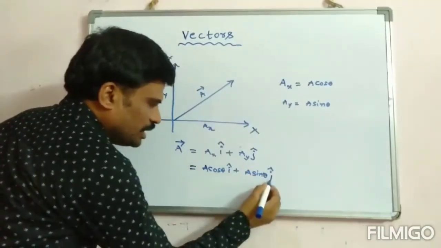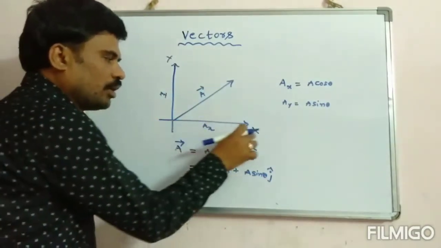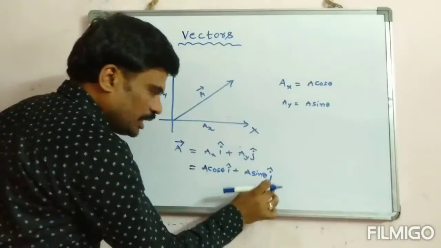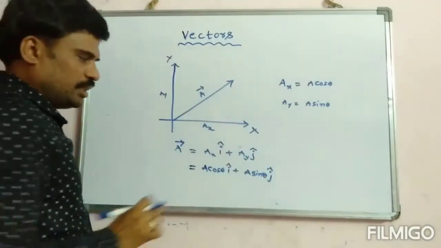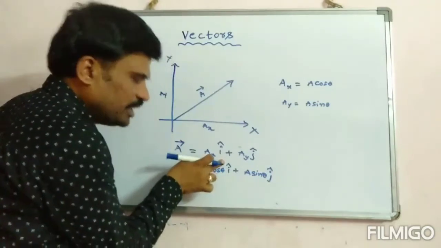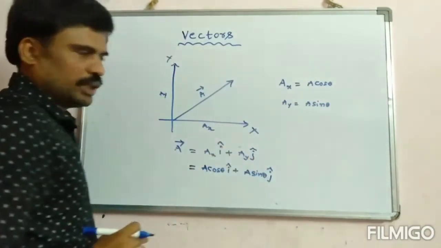What are this i and j? i is called the unit vector along the x-axis and j is called the unit vector along the y-axis. This cap represents a unit vector.